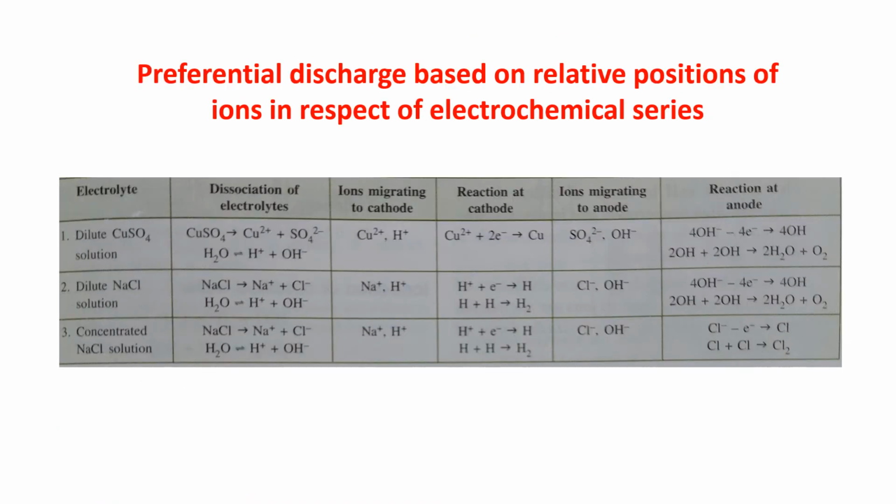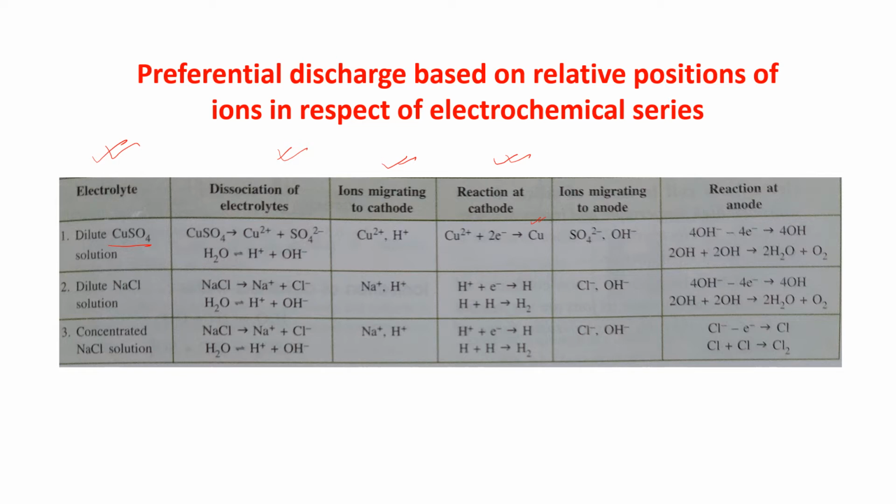Now here again you can see some examples of preferential discharge. Now see here, this is the electrolyte, dilute copper sulfate solution. Dissociation of electrolytes: CuSO4 gives Cu2 plus and SO4 2 minus, and H2O gives H plus and OH minus. So these are the cations, Cu2 plus and H plus, and they will migrate towards the cathode. Reaction at cathode: Cu2 plus being lower in the electrochemical series, it will get discharged. So Cu2 plus plus 2 electrons gives you Cu.